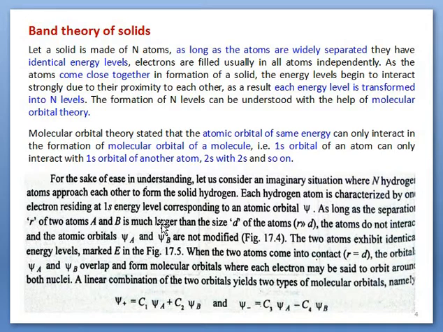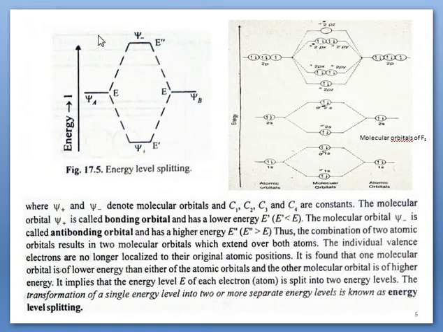When both atoms are far apart, there is no interaction between the energy levels. In this figure, psi A represents the atomic orbital of one hydrogen atom and psi B the atomic orbital of the other, but actually in place of psi A and psi B there must be 1s1. Both have the same energy. When they are far apart, there is no interaction.